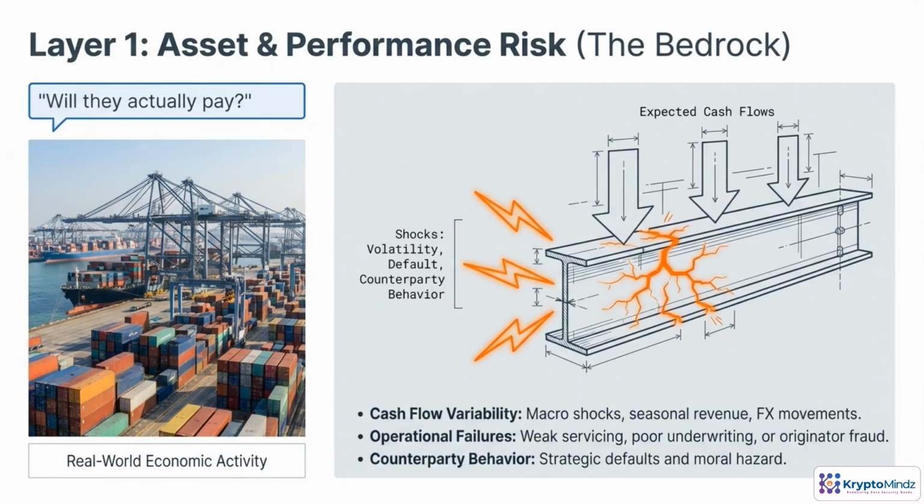When we talk about risk in RWAs, the first question is brutally simple. Will the underlying activity actually produce the cash it's supposed to? Asset and performance risk lives entirely in the real world. Containers shipped, invoices paid, rent collected. Things go wrong through volatile cash flows, operational mistakes, or fraud, and counterparties changing their behavior when conditions change. If this bedrock is weak, no clever legal structure or on-chain design can fully fix it.